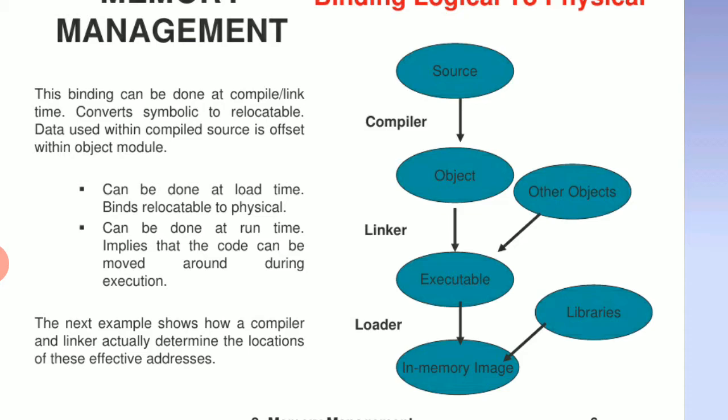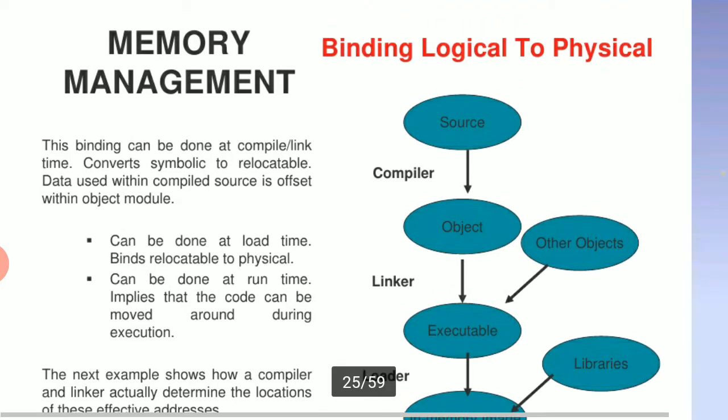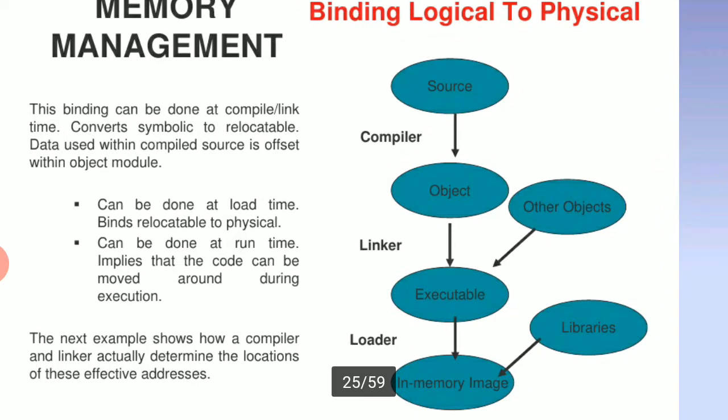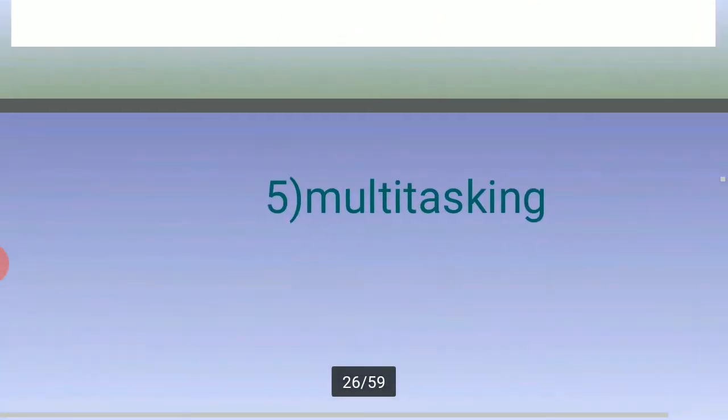Here is one diagram: source, compiler, object and other objects, linker, executable, loader and libraries, and memory image. This is the memory management binding logical to physical diagram.